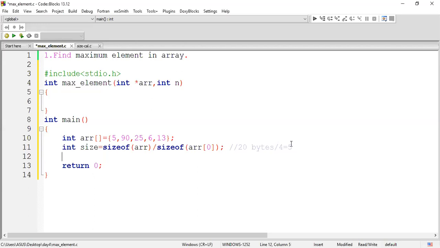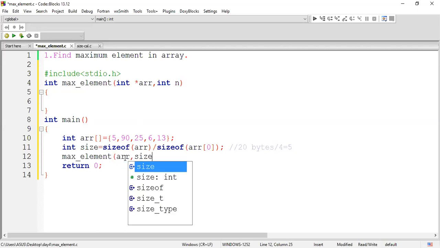So this is done. After that, what have we done? Here we have used a function. I mentioned max element, and here I'm trying to find it: pass the array and the size. So arr is my array and size I passed here.